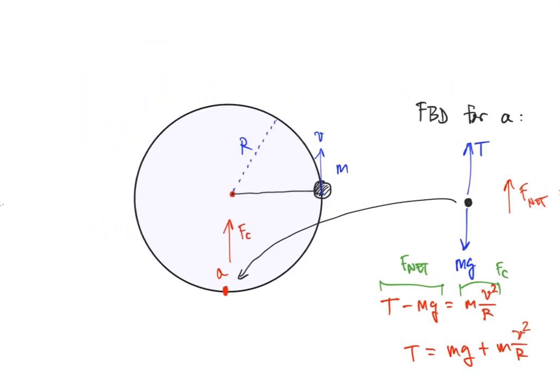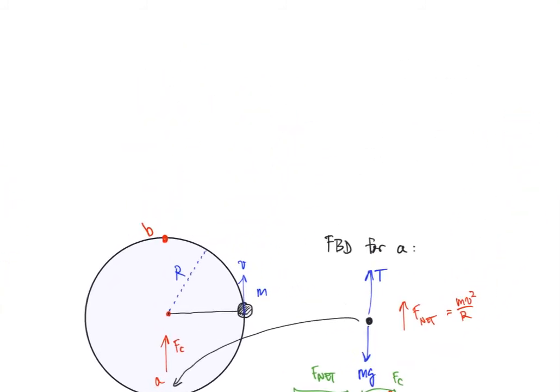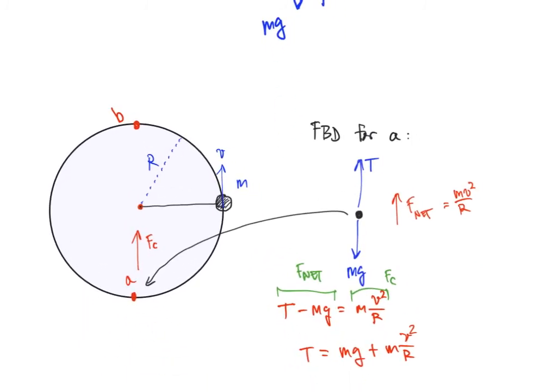Now let's think about this point up here, which I could call point B. And now let's do the same exact line of reasoning for point B. Here's a free body diagram at point B. What are the forces? Well, now there are two forces and they are both down. Gravity is acting downward as always, and the tension force is also acting downward. When the object's at this point, the tension force is pulling inward and gravity is pulling inward as well.